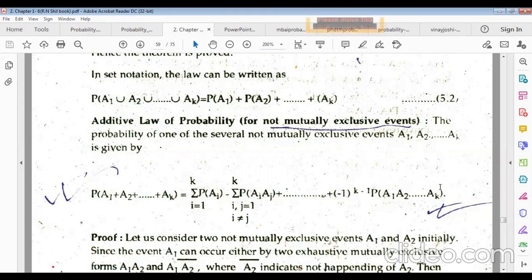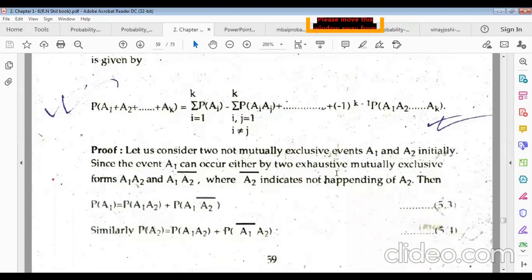That means there is a common element for all events. That means compound events.